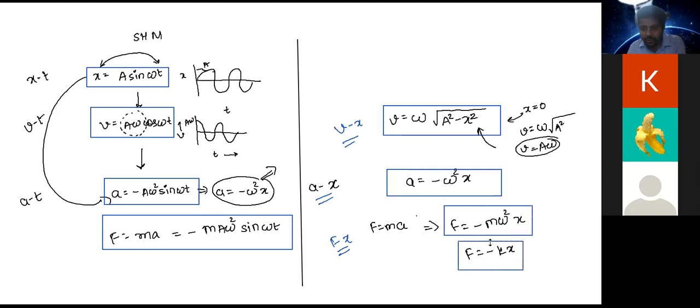So answering your question once again, V is equal to A omega is the specific value of the velocity of the particle when the particle is at mean position, whereas this expression is the general expression for calculating velocity at any given position from the mean or equilibrium, right? Yes, sir.